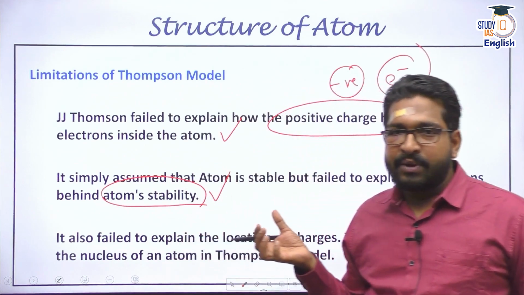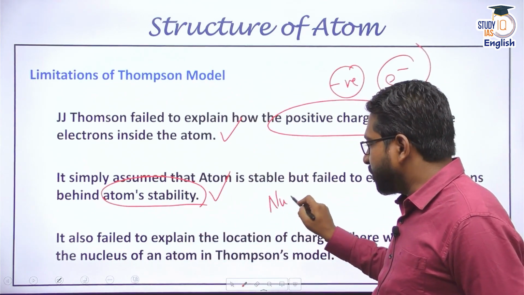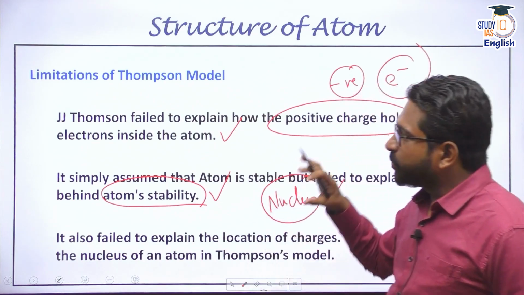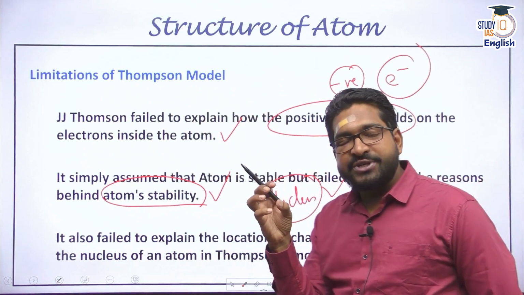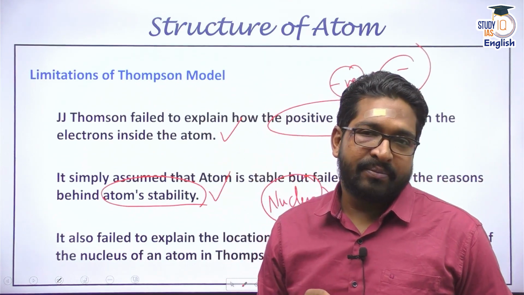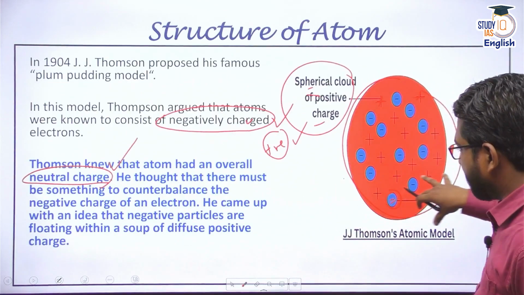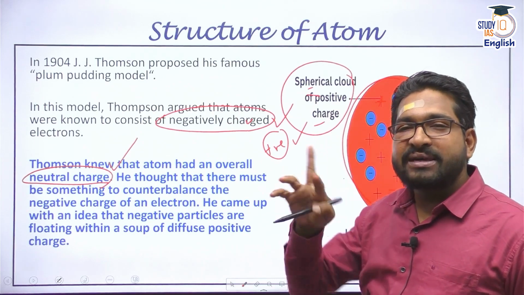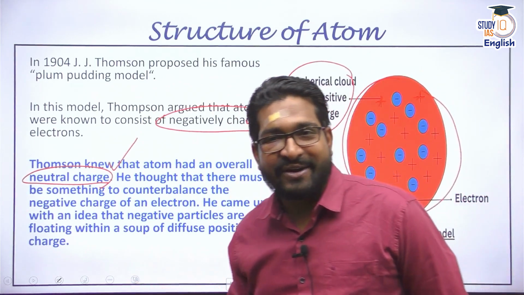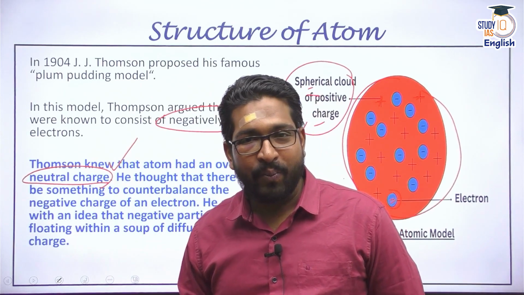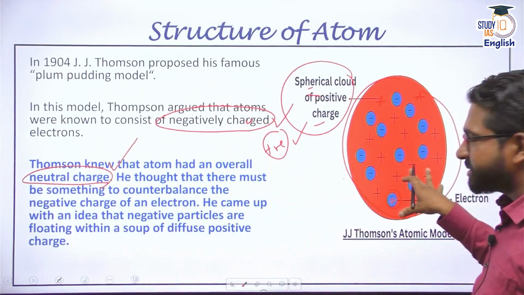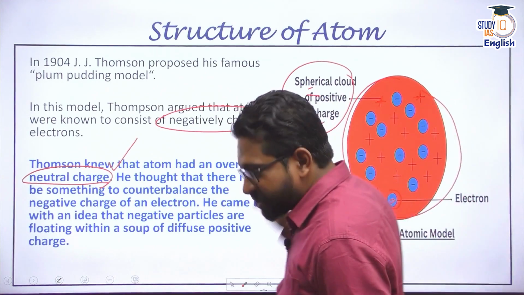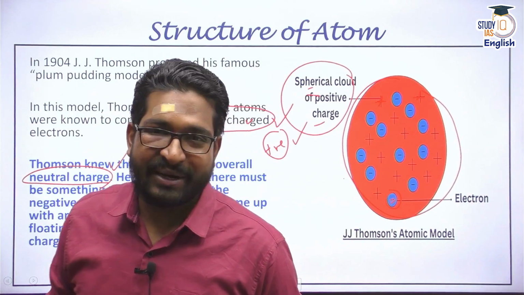Because by this time, the concept of nucleus had not evolved. J.J. Thomson mainly failed to explain the concentration of positive charges somewhere in the middle of the atom. He said that electrons are basically spread in the spherical cloud of positive charges, but it's the other way around, basically. We know that by now. But this is called plum pudding model because it looks like a pudding. It looks like a British pudding, but this is the pudding, and there are the constituents or the nuts. They are like the electrons, right?